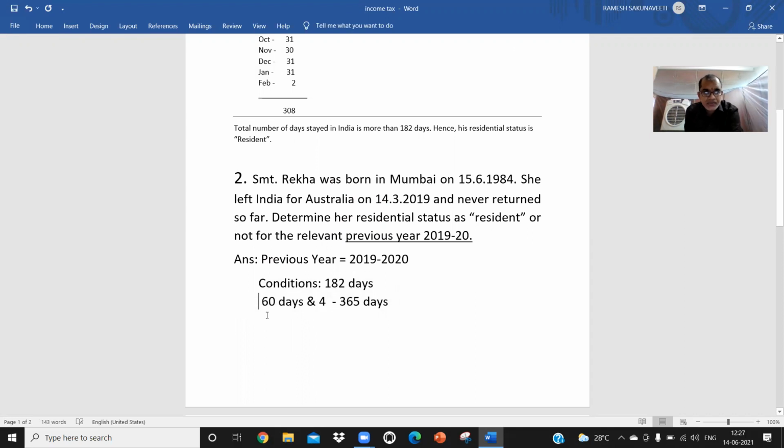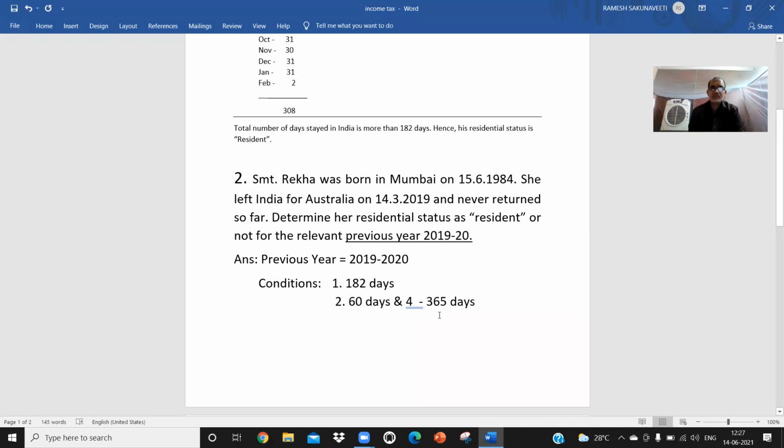The first condition is that the assessee should have stayed for 182 days in the previous year. The second condition is that the assessee should have stayed in India for 60 days in the previous year, and in the 4 years prior to the previous year, the assessee is supposed to stay in our country for 365 days.